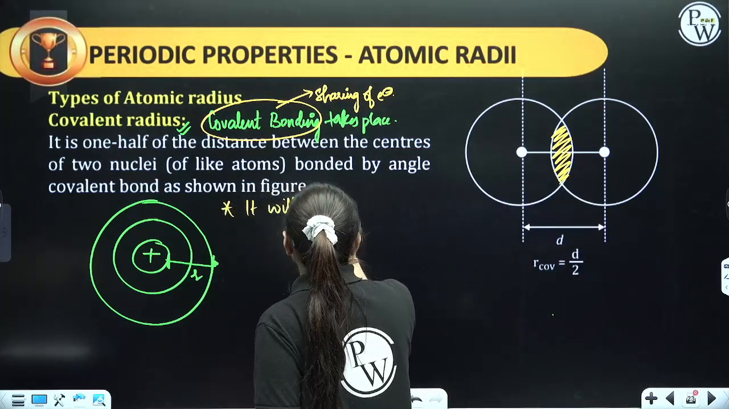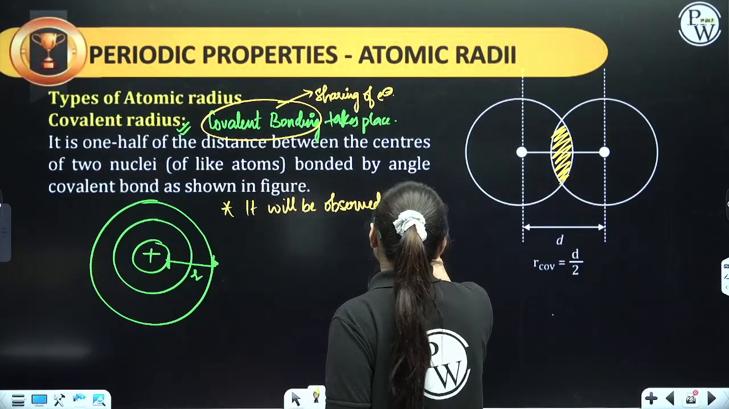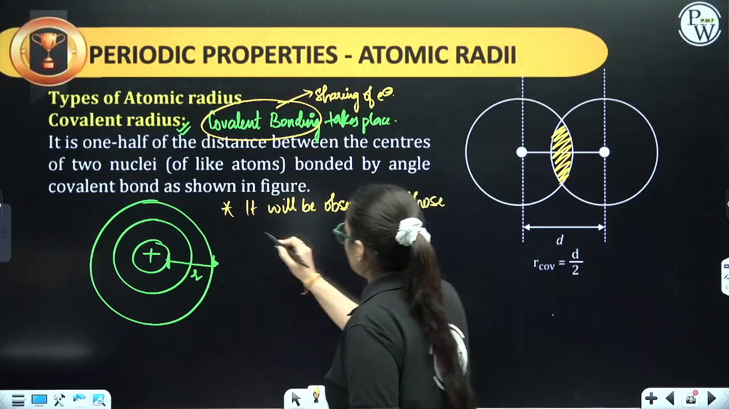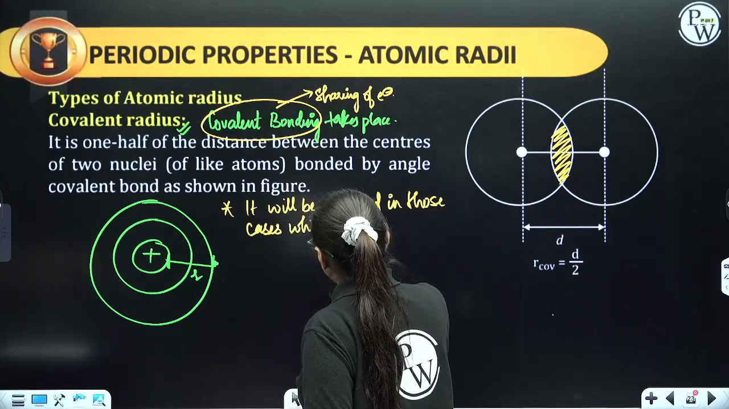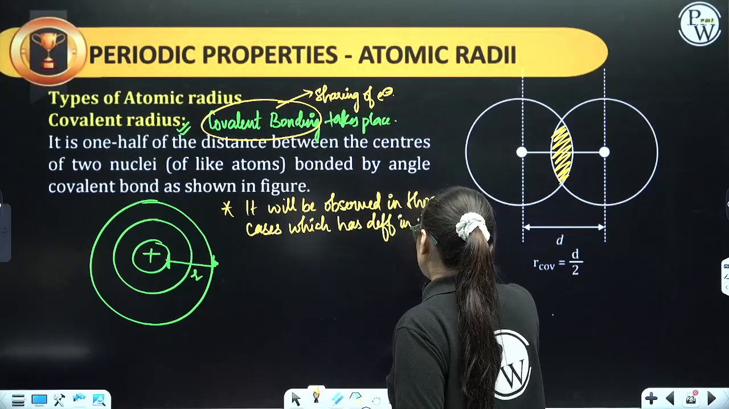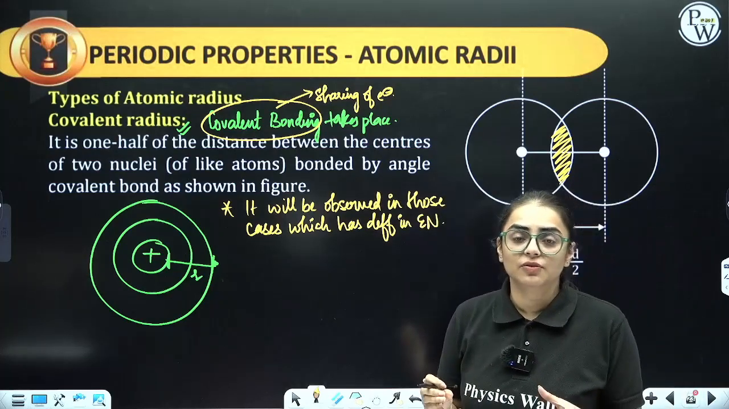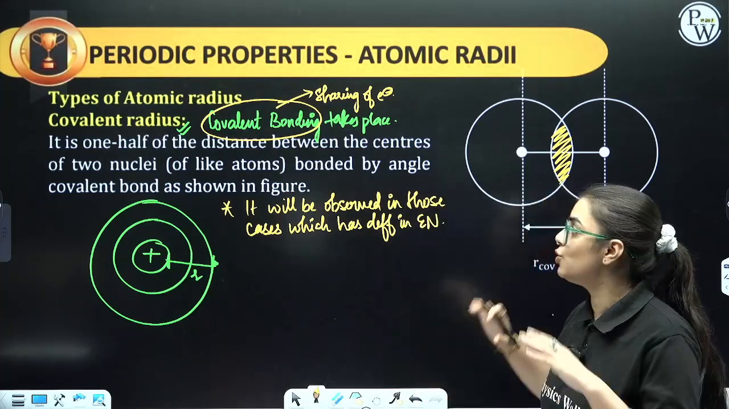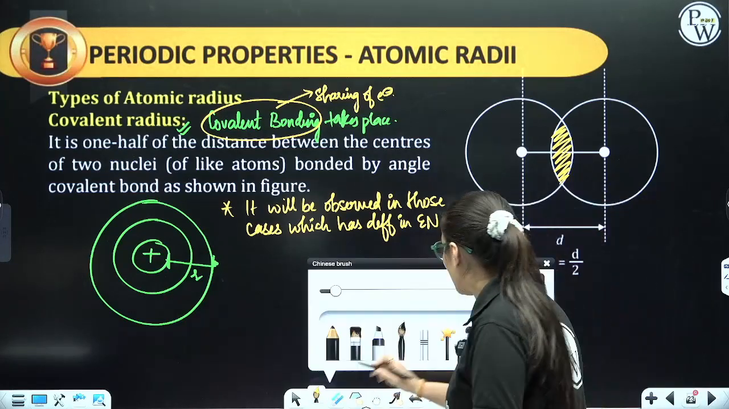It will be observed in those cases which have a difference in electronegativity. In those cases we are going to observe the covalent radius or the covalent radii. Yes. Now how to calculate it?